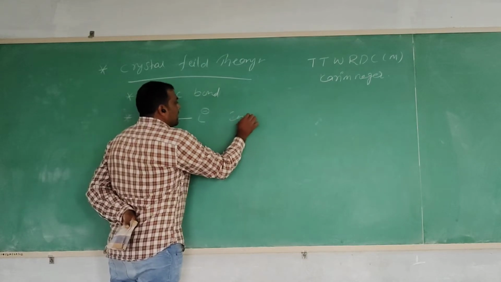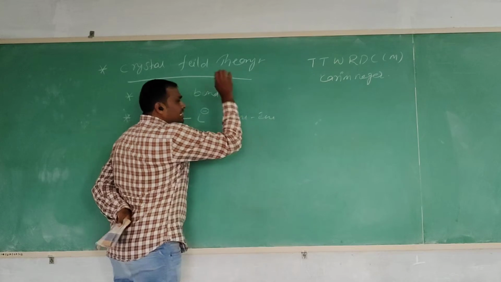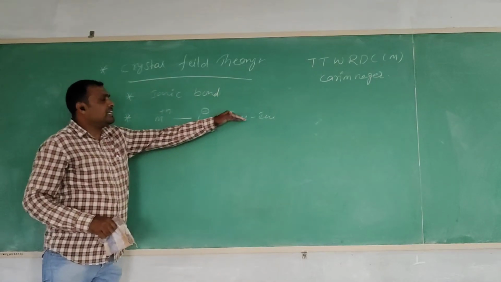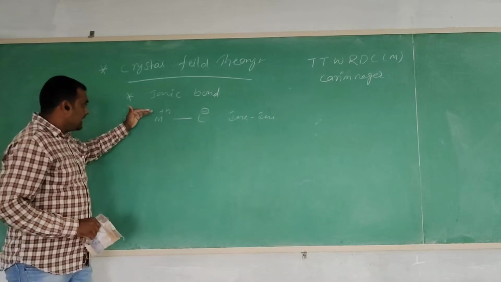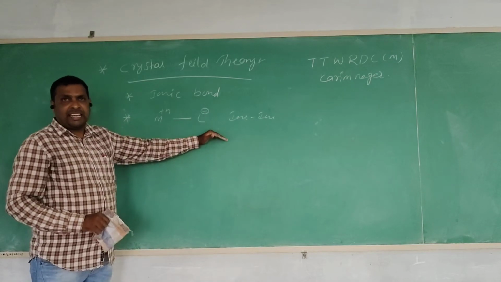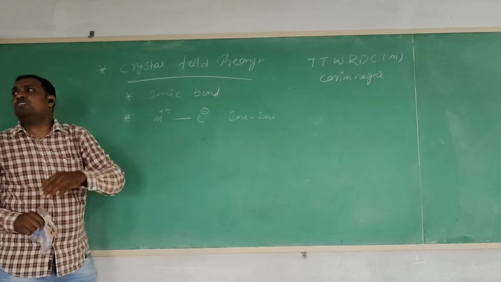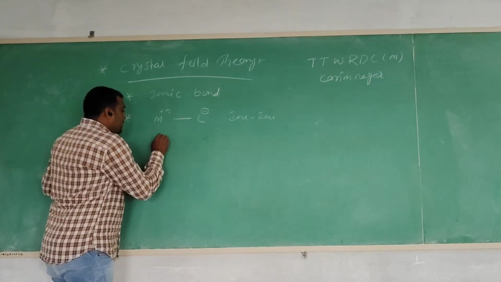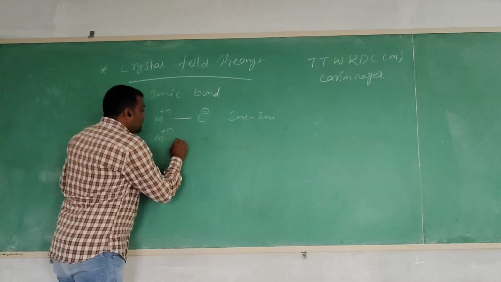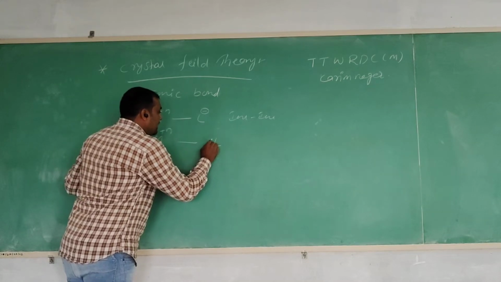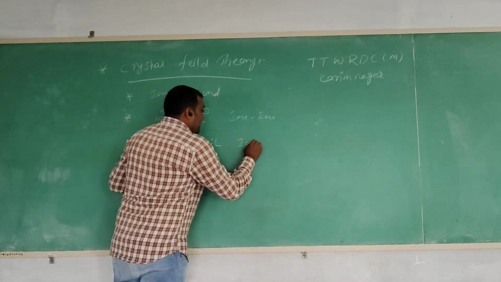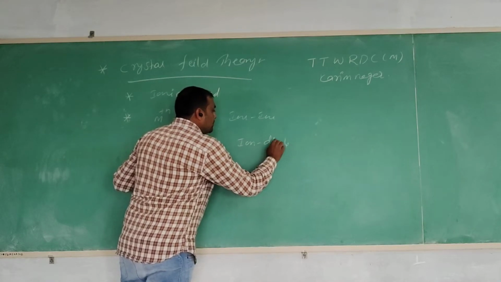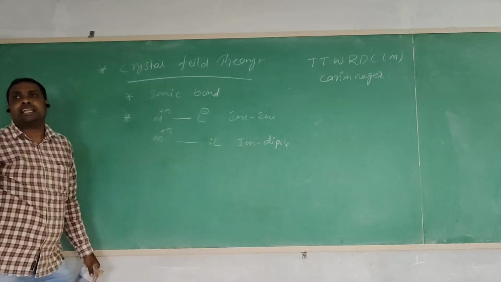That bond is an ion-ion interaction, a cation and anion interaction. So what about the neutral ligand? Between the positive metal ion and a neutral ligand, ion-dipole interactions are present.